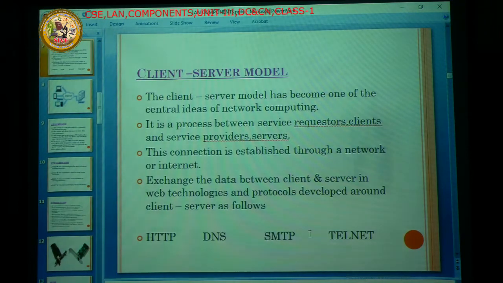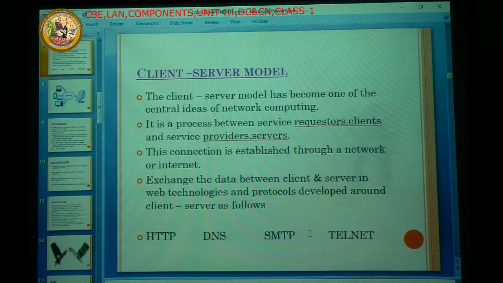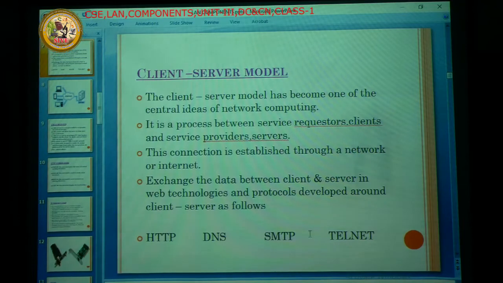The next very important model is client to server. Here the server is the master. The client is the student or slave, whatever it may be. The server, as the master, always gives the response to the clients, students or slaves. So the client-server model became one of the central ideas of network computing.